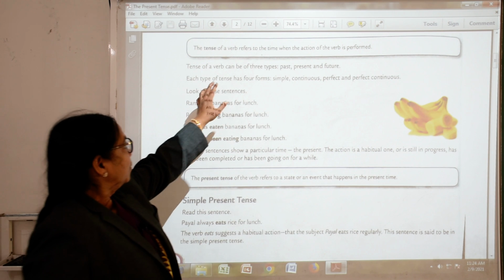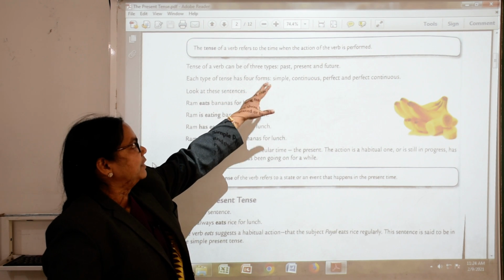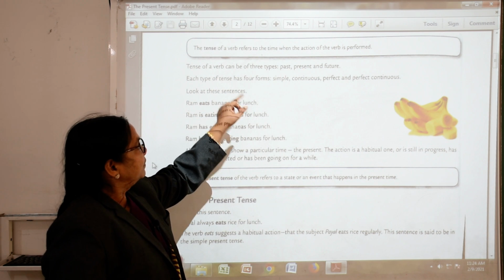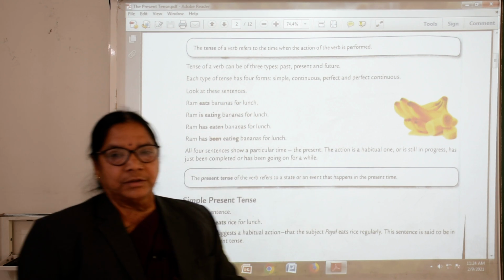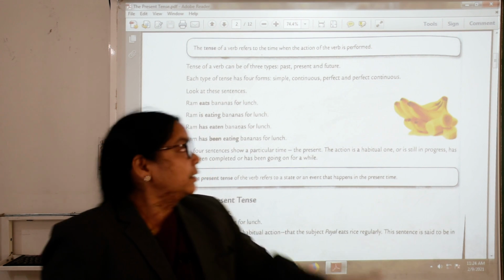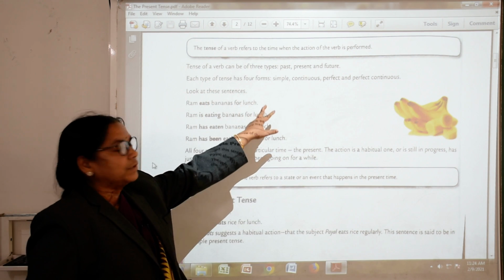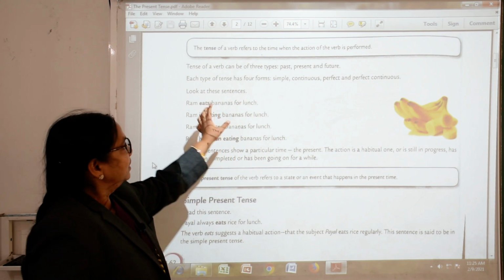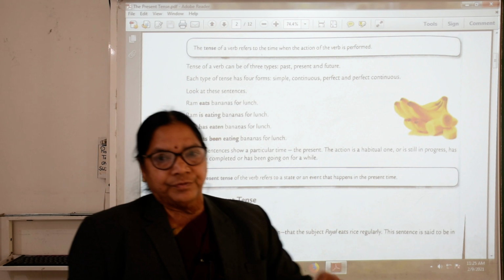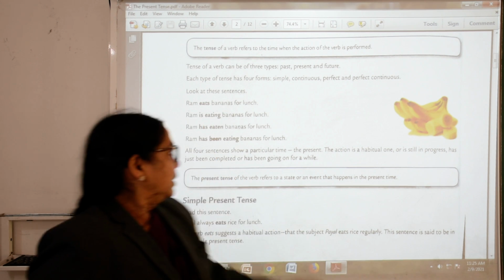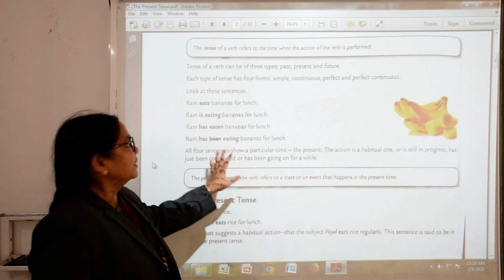The tense of a verb refers to the time when the action of the verb is performed. The tense of the verb refers to time: present, past and future. It refers to the time when the action of the verb is performed, whether it is in present tense, past tense or future tense. So, we will see today the present tense.